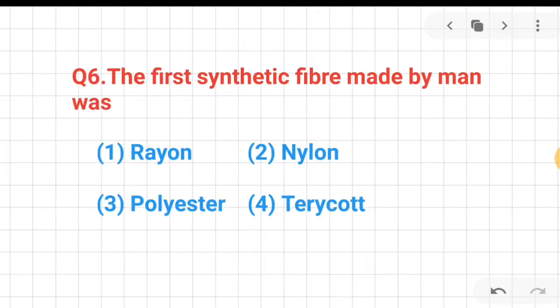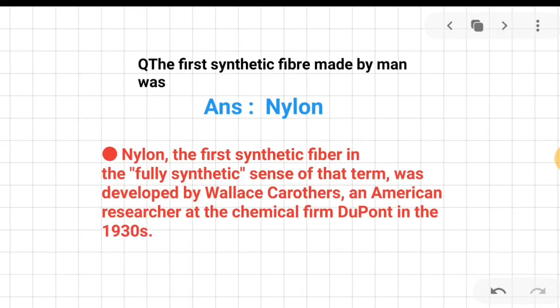Question number 6. The first synthetic fiber made by man was rayon, nylon, terracotta, or polyester. The correct answer is nylon. Remember that nylon, the first synthetic fiber in the fully synthetic sense of the term, was developed by Wallace Carothers, an American researcher at the chemical firm DuPont in the 1930s.